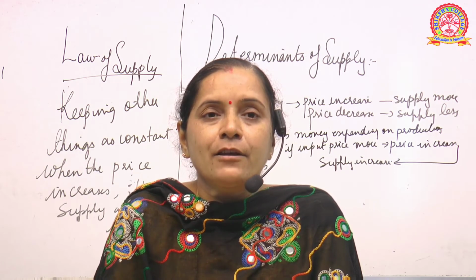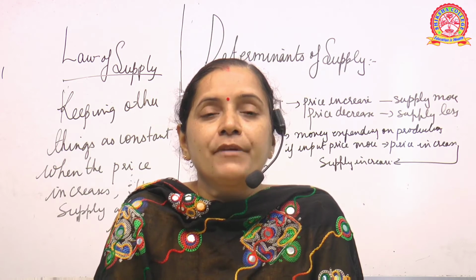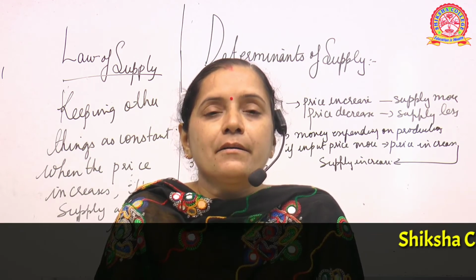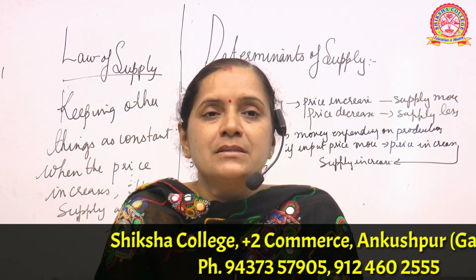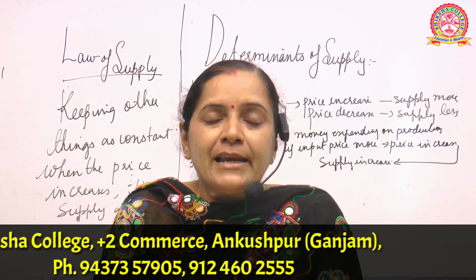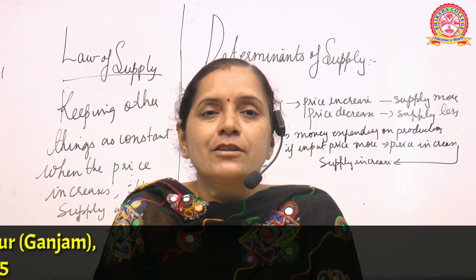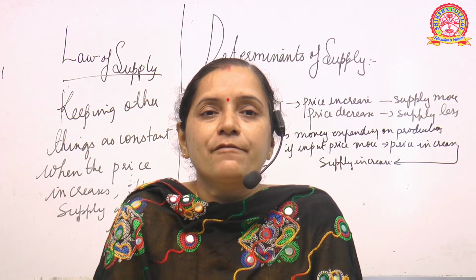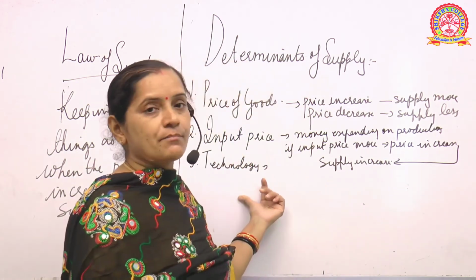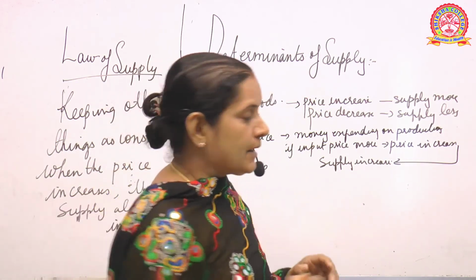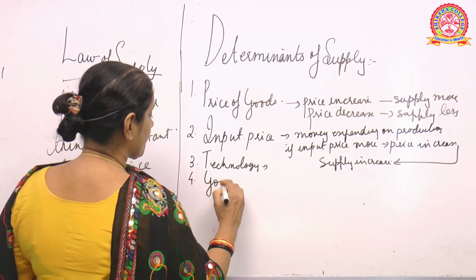Take for example your highly sophisticated or very high price vehicles like your cars or bikes. See, there are some bikes where the cost is 5 lakhs rupees, 6 lakhs rupees, or even 10 lakhs. Why is it so? Because you are using high level technology or advanced technology in the manufacturing or production of those. So technology has also an important role to play in the supply. Then we have the government policy, as I told you.